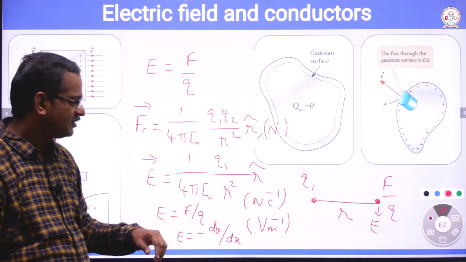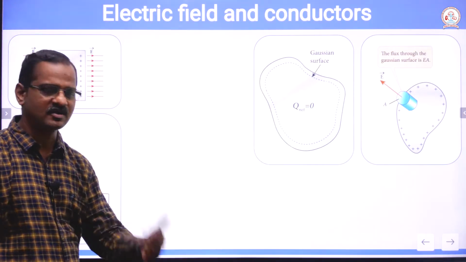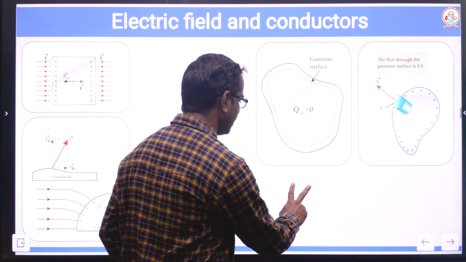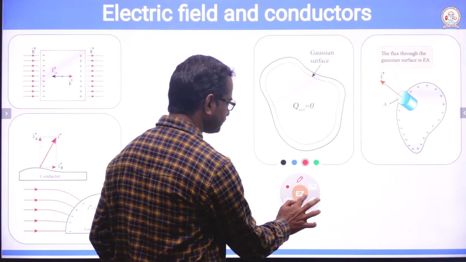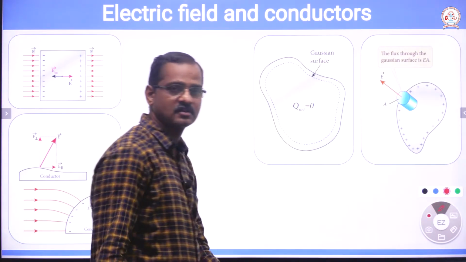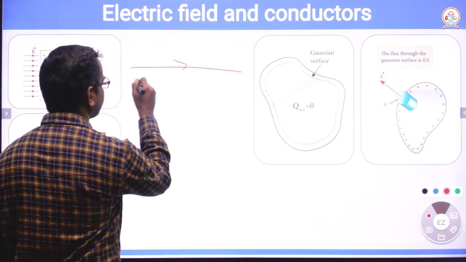Electric flux is nothing but the number of force lines crossing an area perpendicular to that surface. For example, imagine we have an electric field here.